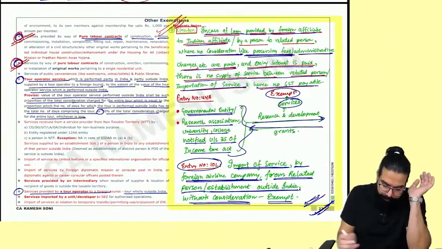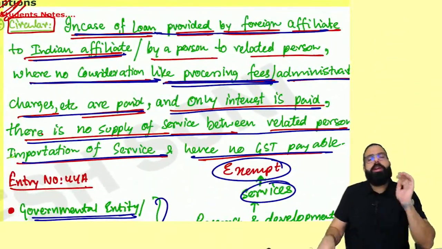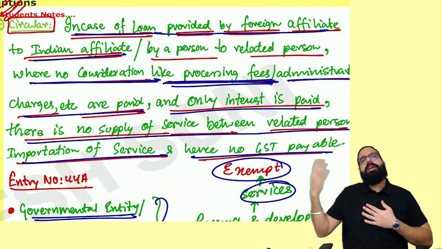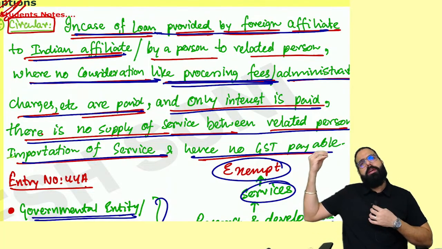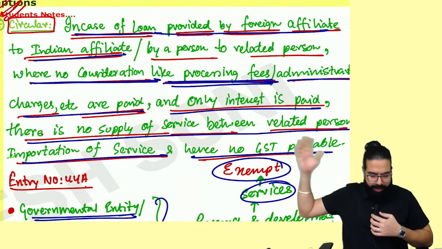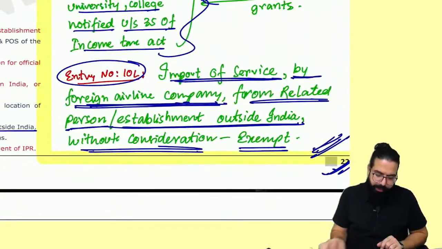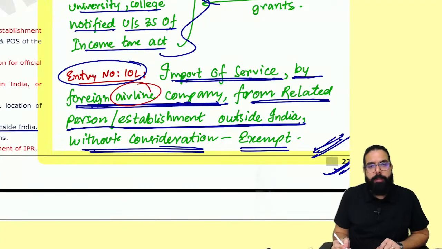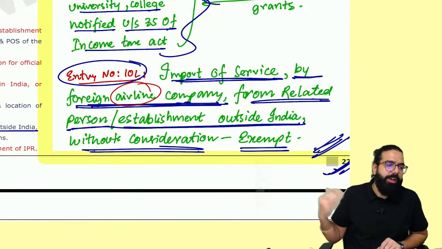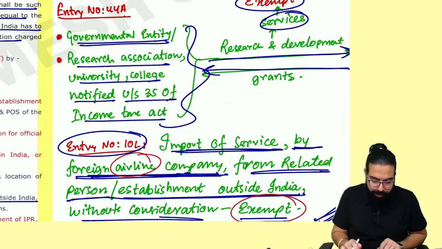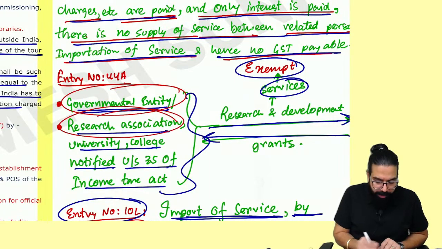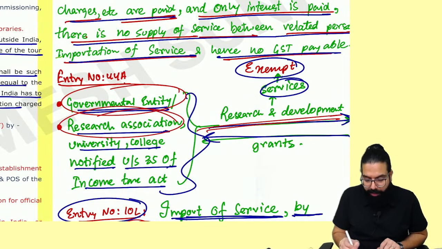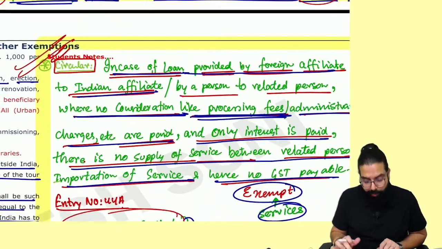Other than that, we have some important points over here. Sir, one airline company is there, with a foreign affiliate. They have their office in India. Importation of service from a foreign airline by a foreign airline from its own related person outside India: always remember GST will come under RCM. A governmental entity or research association going ahead and giving R&D services and receiving grants is always exempted.